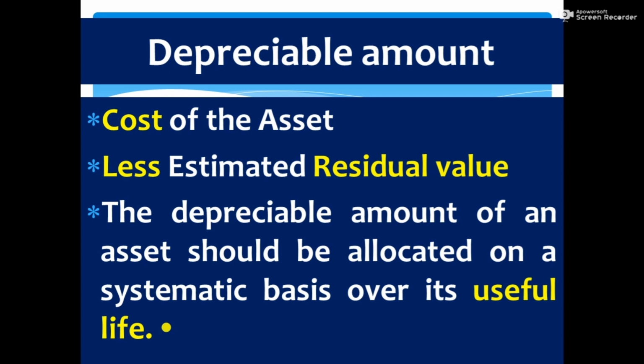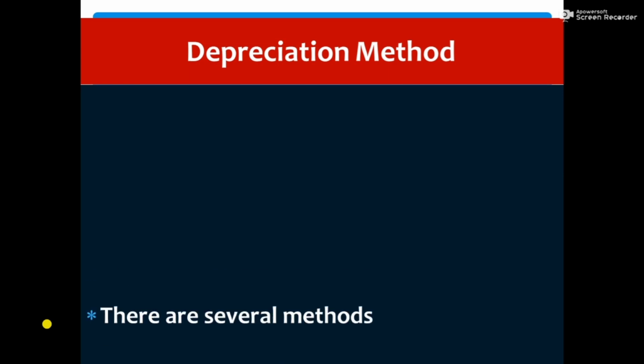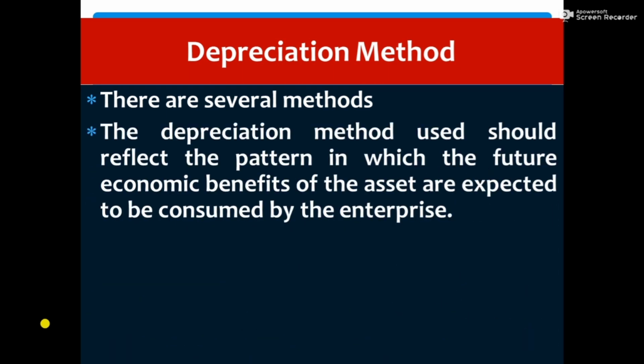Next, depreciation method. There are several methods for providing depreciation, but the method selected should reflect the pattern in which the future economic benefit of the assets are expected to be consumed by the enterprise. We should select the most appropriate method considering the nature of the asset, the type of the asset, the usage of the asset, and the circumstances prevailing in the business.